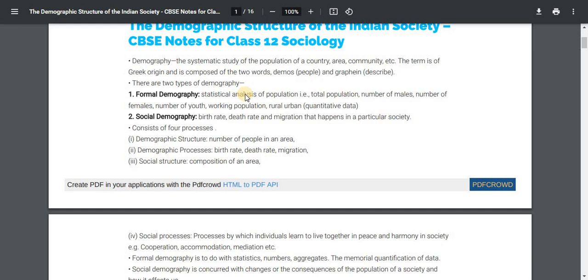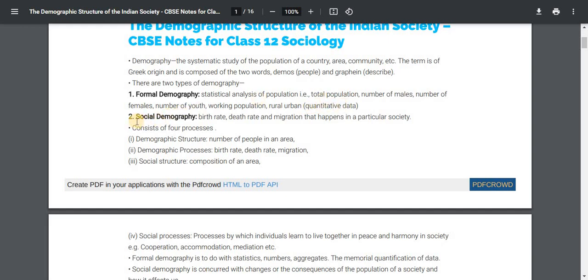Demography is the systematic study of the population of a country, area, community, etc. The term is of Greek origin and is composed of two words: demos, people, and graphein, to describe. There are two types of demography. One is formal demography: statistical analysis of population, that is total population, number of males, number of females, number of youth, working population, rural-urban, in brackets, quantitative data.